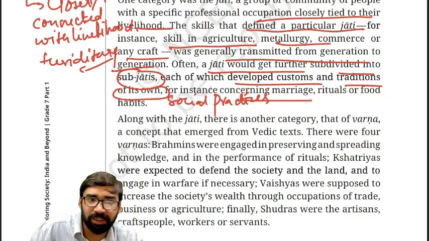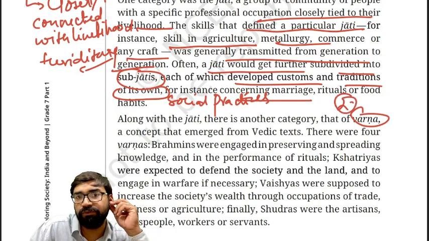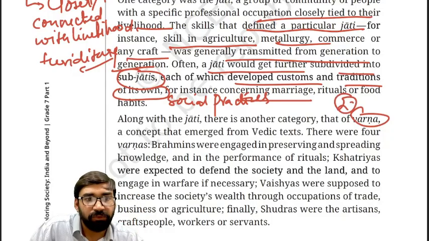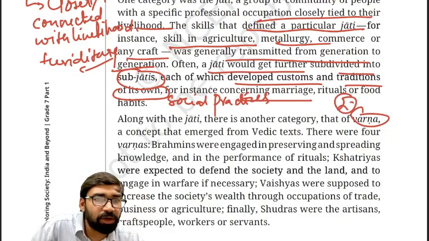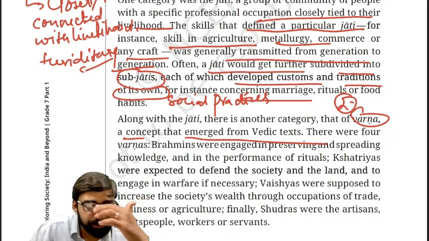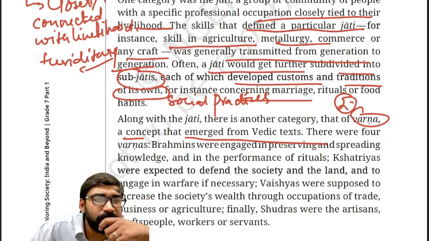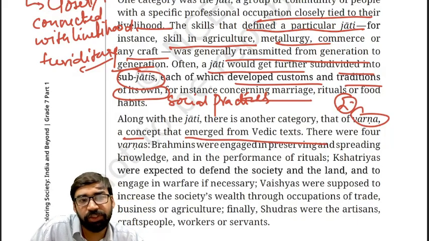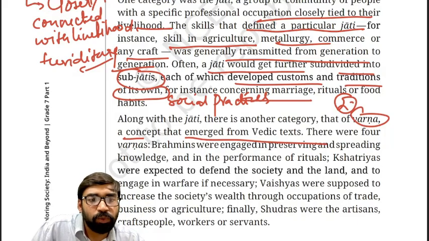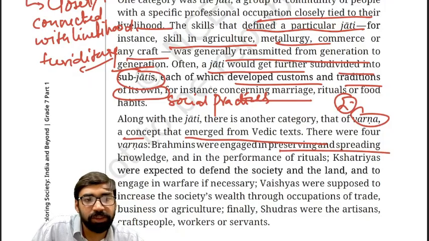Another important social category. So, first one was jati, second is varna. This is the second fold of social division, that is varna. Now, varna as a concept emerged from where? Emerged from Vedic text. Clear? So total how many varnas are there? Total four varnas: Brahmins, Kshatriya, Vaishya and Shudra. Brahmins were engaged in preserving and spreading the knowledge. They also used to perform the rituals.